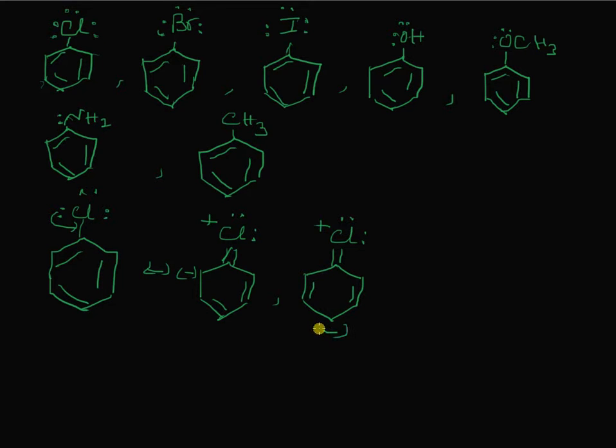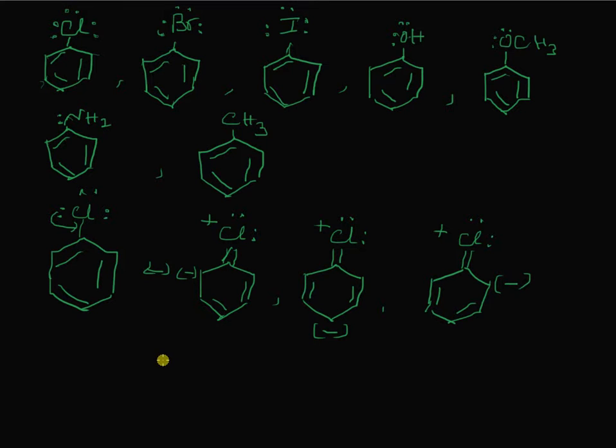See, this is how you write the resonance structures. They can locate themselves only on alternate positions. So you see the negative charge caused by the flow of electrons into the benzene ring from the chlorine atom is located either at the ortho position or para position of the molecule.